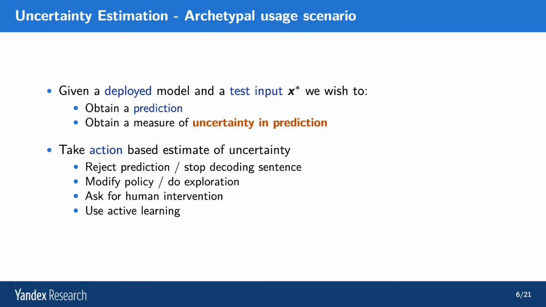And based on the prediction and the estimate of uncertainty in the prediction, we'd like to take an action. Either reject the prediction, accept the prediction, stop decoding a sentence, modify our reinforcement learning policy, do extra exploration, maybe ask for human intervention, or perhaps deploy active learning. The action really depends on the application of interest.